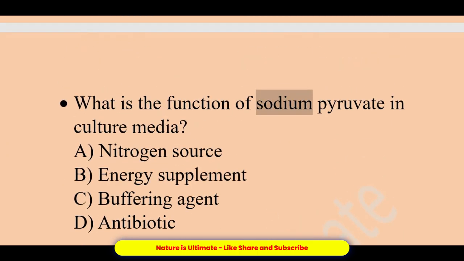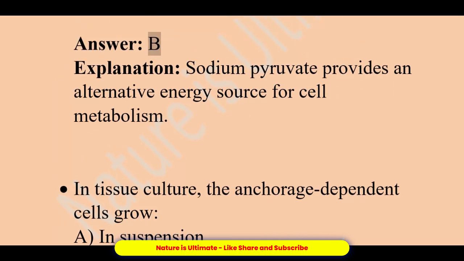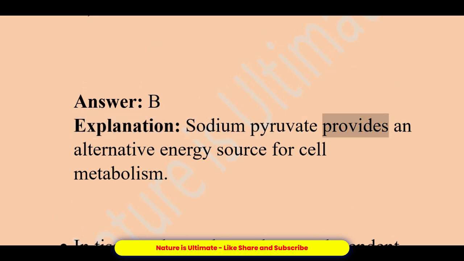What is the function of sodium pyruvate in culture media? A. Nitrogen source. B. Energy supplement. C. Buffering agent. D. Antibiotic. Answer, B. Explanation: sodium pyruvate provides an alternative energy source for cell metabolism.